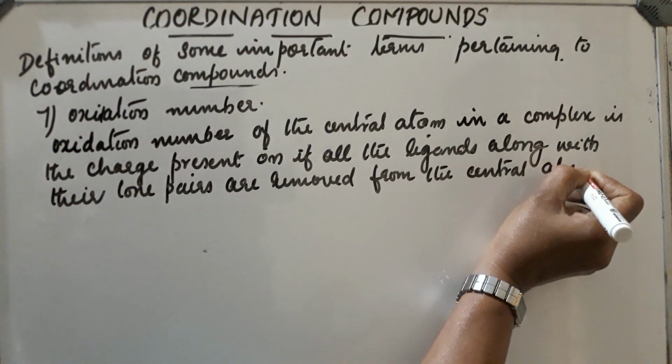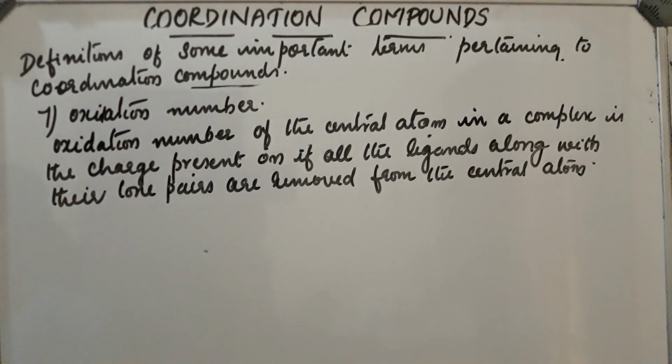Let us take an example, and this oxidation number is represented as a Roman numeral in a bracket.